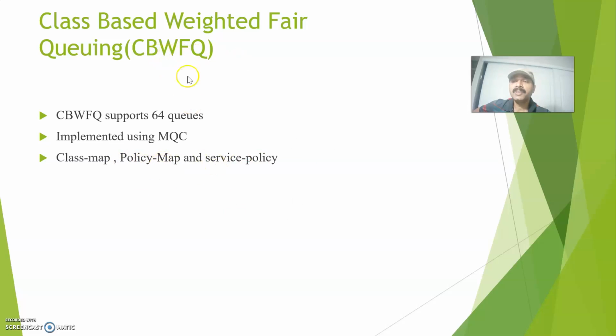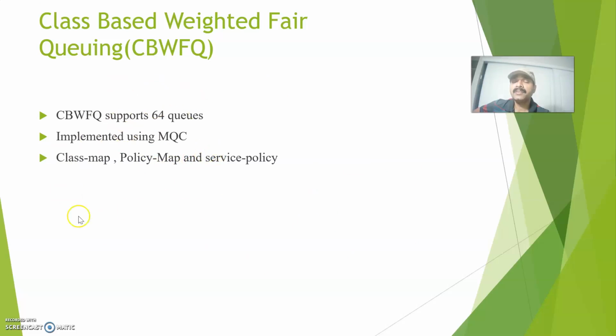So in class-based weighted fair queuing, for each and every queue I can assign a certain guaranteed bandwidth rate. If we want to set a fixed bandwidth for each queue, I can set it using this policy map. Say there is voice, video and also some other traffic. If I want to set percentages, 40% should go to voice, another 30% to video, and the remaining to other traffic. That way I can prioritize using the policy map. And once that is done, I can assign it to an interface.